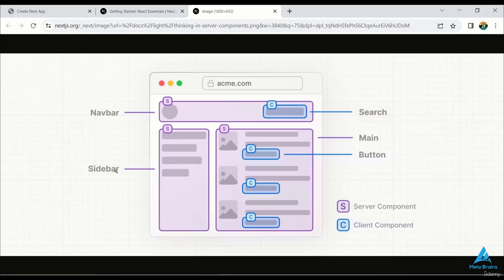In the context of server components, we don't typically implement events in the navigation bar, nor do we require buttons. It's all about providing a straightforward user interface. Components such as the sidebar, main menu, footer, and header fall into the server component category because they don't necessitate event handling. This is where Next.js shines, as it excels in SEO optimization by eliminating the need to repeatedly render these core components. On the other hand, client components, encompassing elements like buttons and search bars, require a different approach.